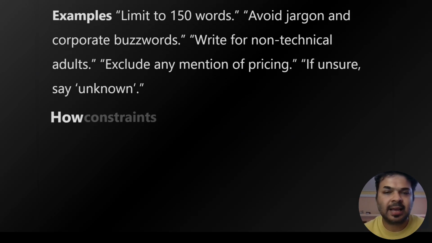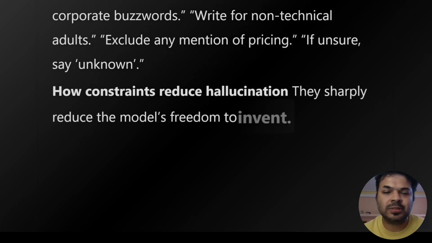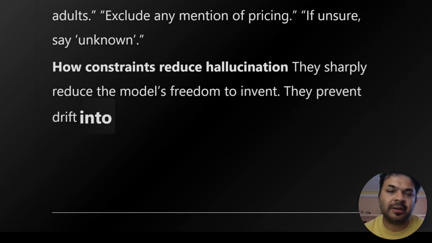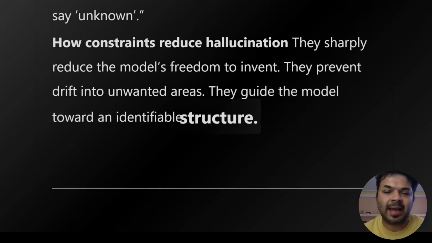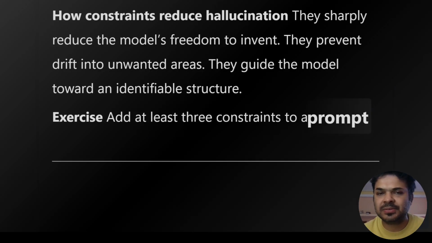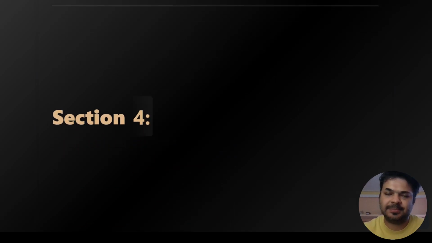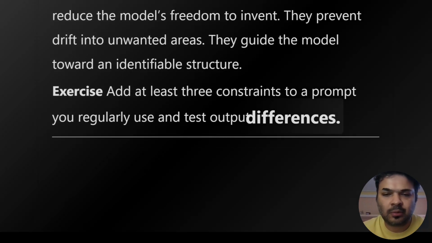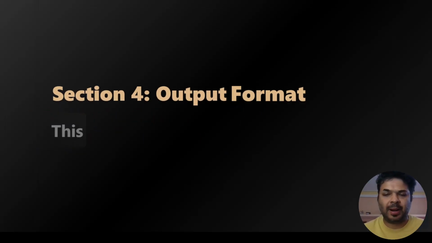If unsure, say unknown. How do constraints reduce hallucination? They sharply reduce the model's freedom to invent, they prevent drift into unwanted areas, and they guide the model toward an identifiable structure. Exercise to do: add at least three constraints to a prompt you regularly use and test output differences. So I'll wait here for you to do that. Next section, output format.